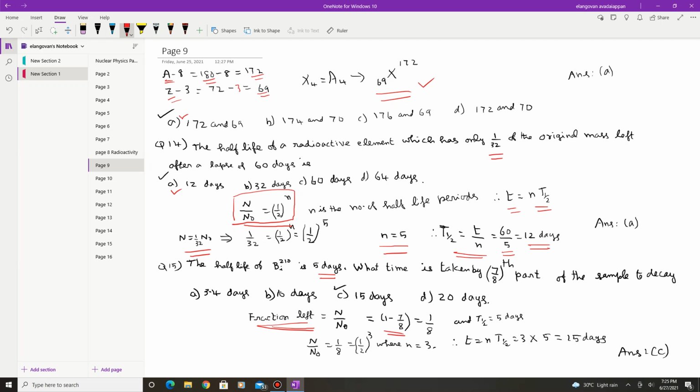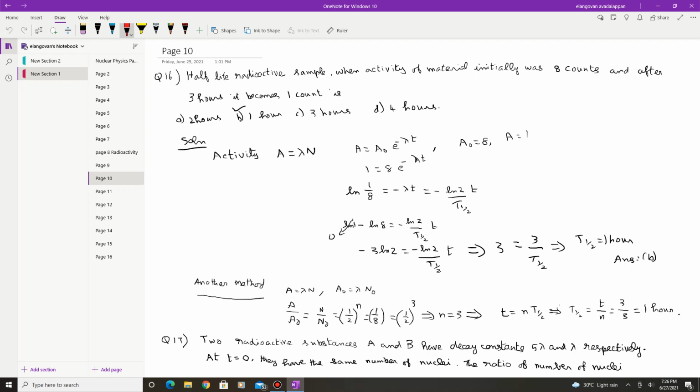So N by N naught is equal to 1 by 8. 1 by 8 is 1 by 2 whole power 3. So n is equal to 3, and t is equal to the number of half-life periods into t half, which is 3 into 5, which is 15 days. So the option C is the correct one. So once you use this formula, this expression, then you can solve this problem very easily.